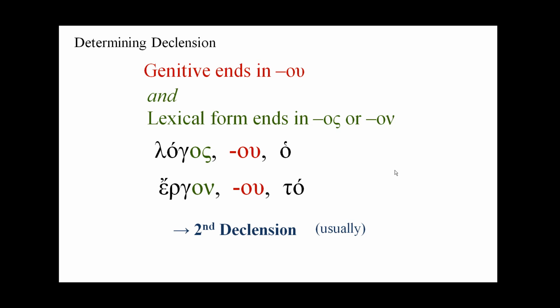Now, notice that logos is masculine, ergon is neuter, definite article ta. We also have some rare feminines that have the second declension. They have the OU genitive, the omicron upsilon genitive, and they end in omicron sigma. So they follow the pattern, and they're also second declension. Just mention that because occasionally we'll get a feminine. Now, let's take a look at a case where the genitive ends in omicron upsilon, but the lexical form does not end in omicron sigma or omicron nu.